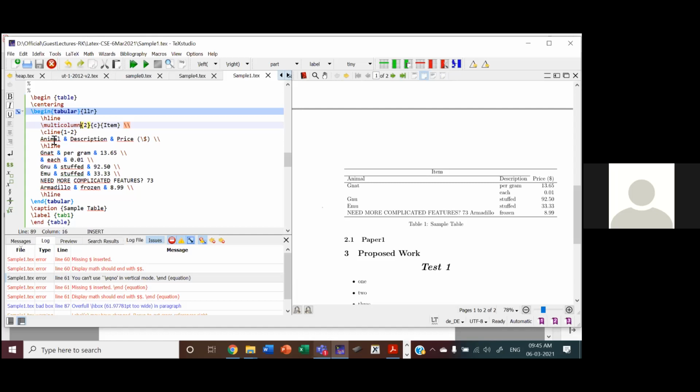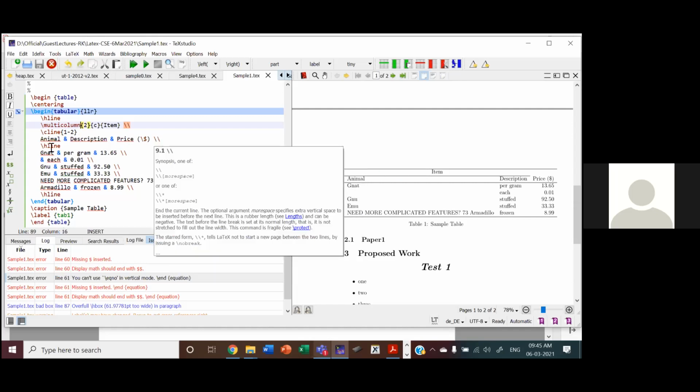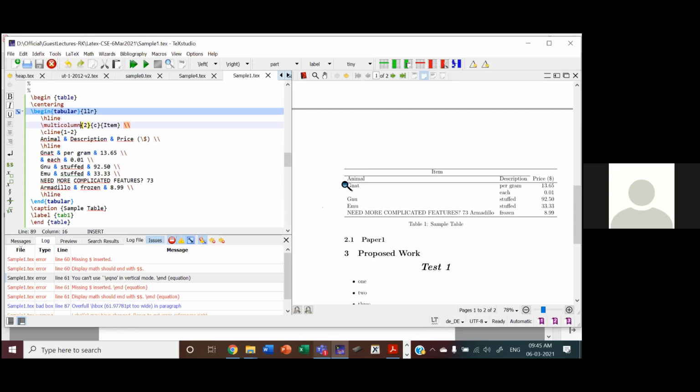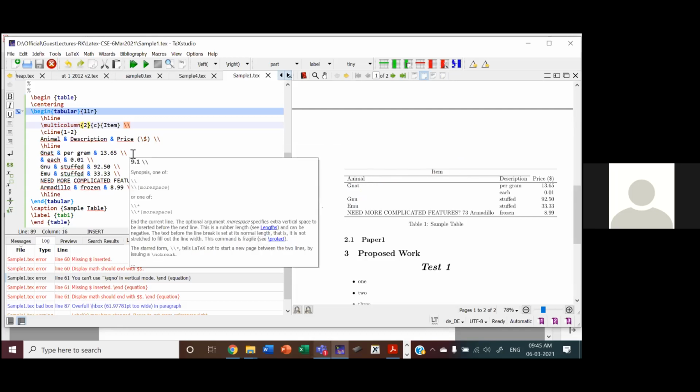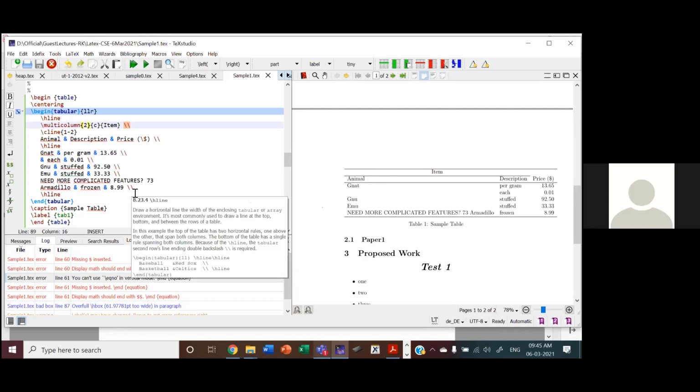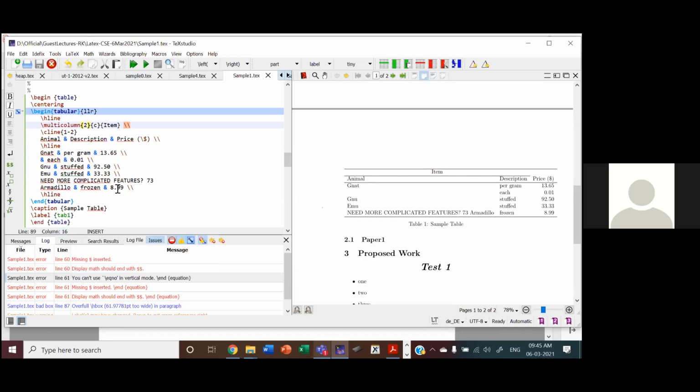And then the second row is animal description price. That is the title of the columns. It's coming here. And then I'm saying horizontal line. You can see horizontal line is for the entire width of the table. And then I'm giving all these contents. If I want horizontal line, I would have given horizontal H line. Here there's nothing. I'm giving only after the last content, I'm giving horizontal line. So it's coming like this. So caption is there, label is there, table.